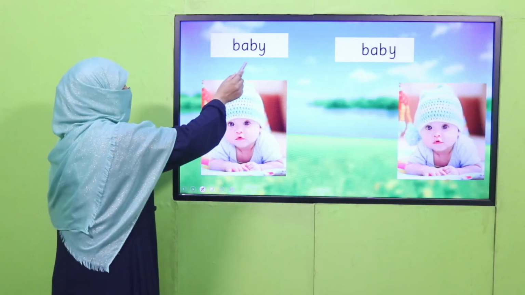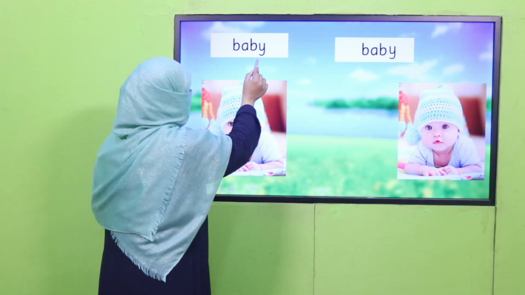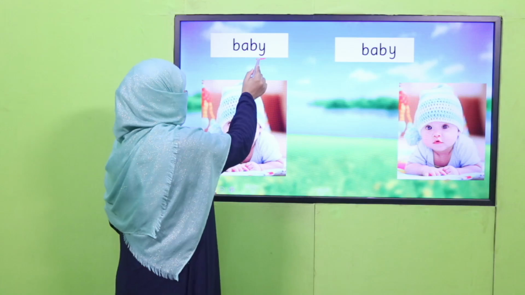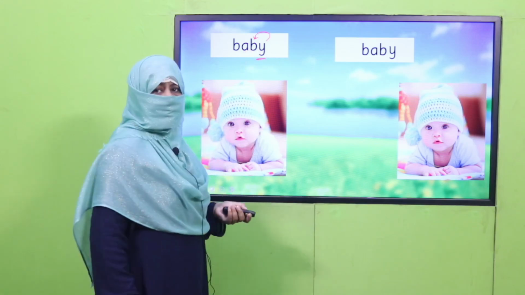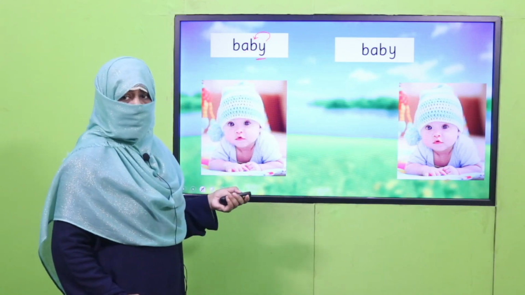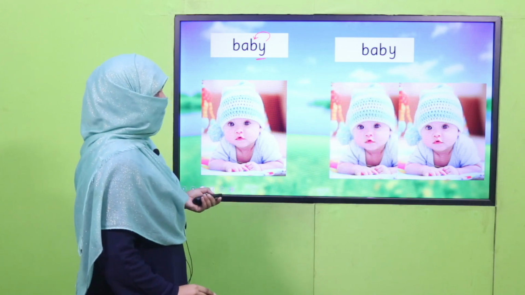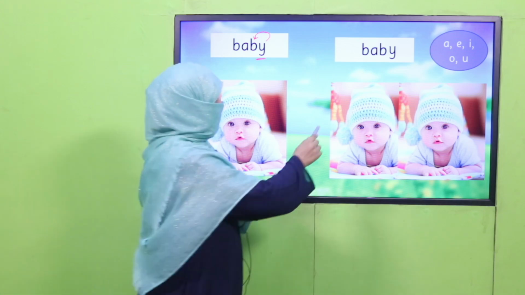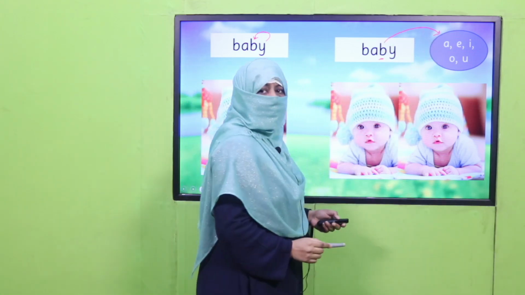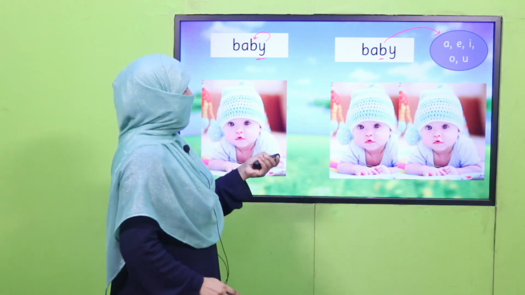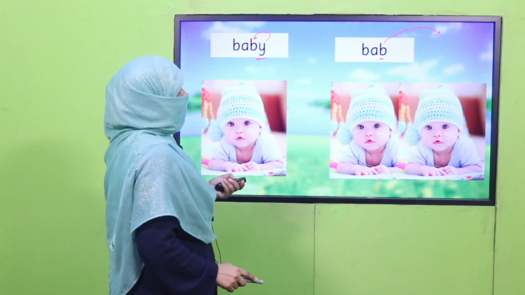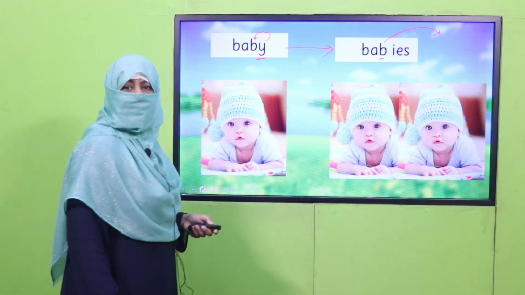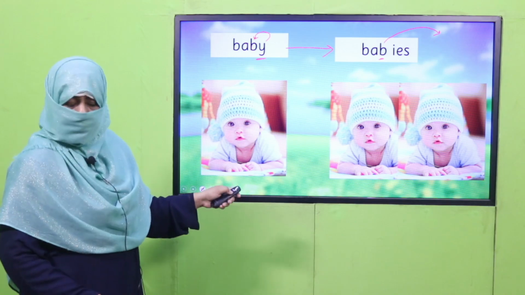Baby. Again, the noun is ending on Y. So there can be two possibilities. Possibility 1, if before Y there is any vowel. Now we want to make it plural. We have more than one baby here. What we'll do? Before Y we'll see, is there any vowel? A, E, I, O, U? This B does not belong to this group. That's why rule 2 will apply. And what is that? We will remove this Y and we'll replace it with IES. Baby, babies. It is the plural noun of baby. You got it? Okay, let's see.